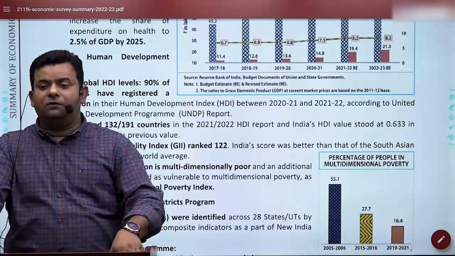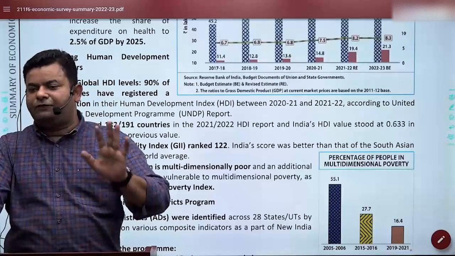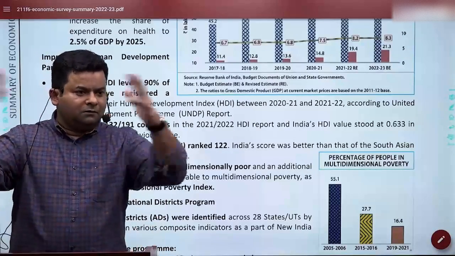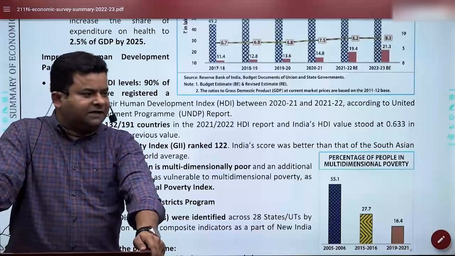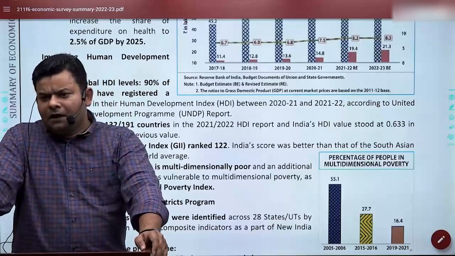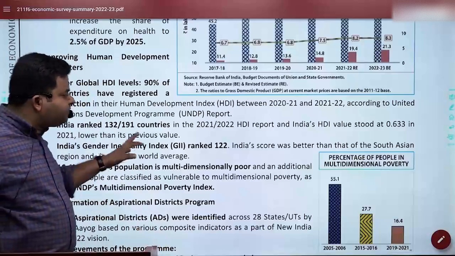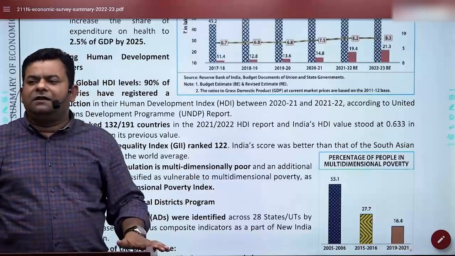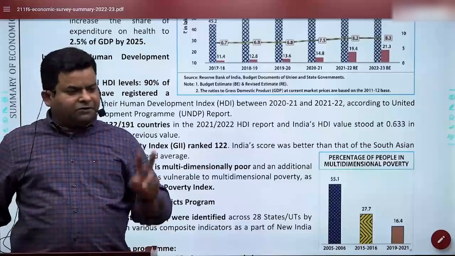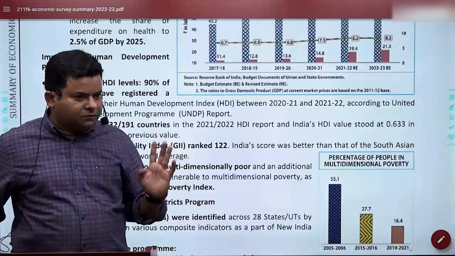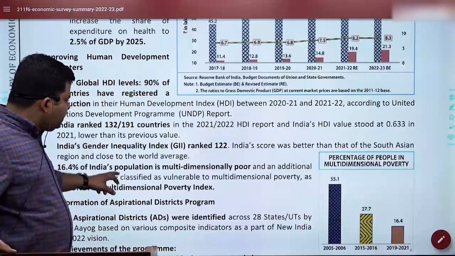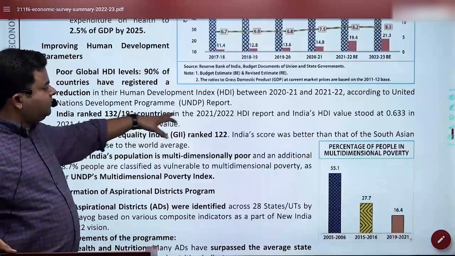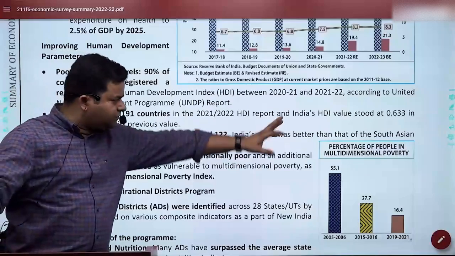So almost 14,500 schools will now be reshaped with smart classrooms, with better facilities and such things. So why are we doing it? Because we have seen in our HDI ranking that we are going down, especially on two parameters, health and education. That's why we are working on these things also. So that has been said here, how the ranking is and how the value has gone slightly down, that is 0.633.